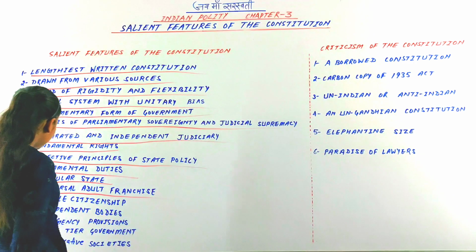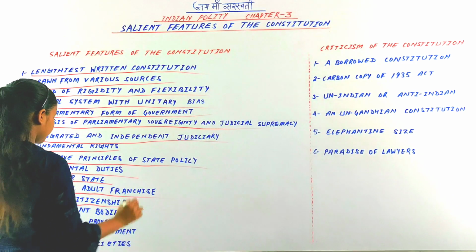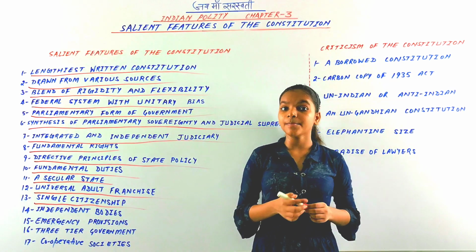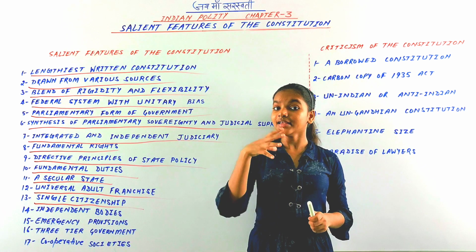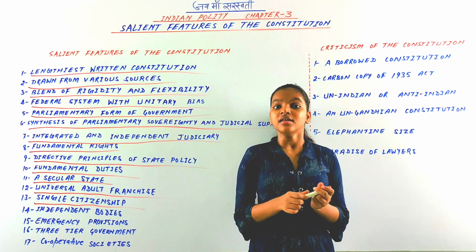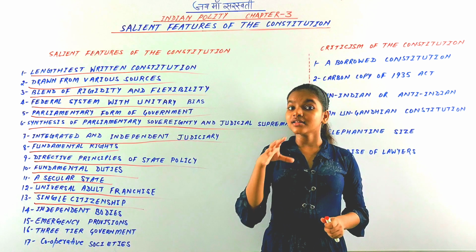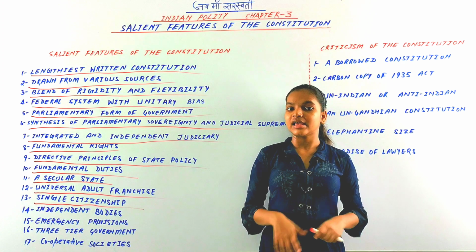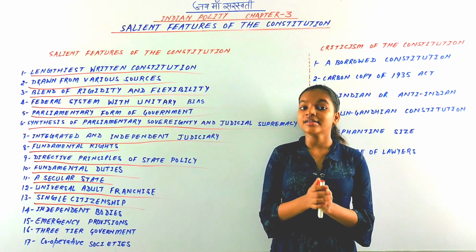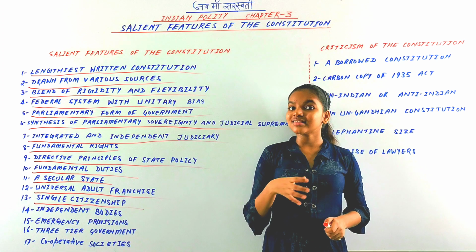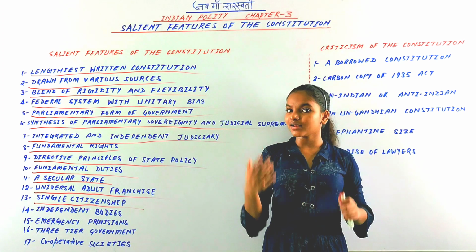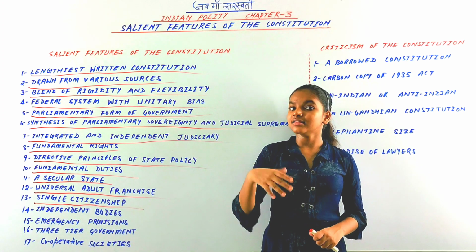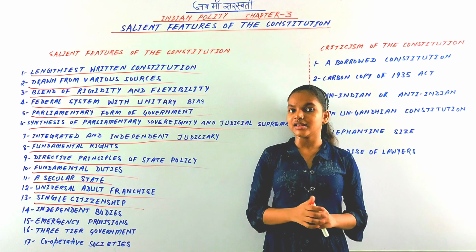So next is single citizenship. In the Indian constitution there is a concept of single citizenship. That is a salient feature of our Indian constitution. Single citizenship means that there is only one citizenship for all citizens of India. Whereas in America, you know, there is dual citizenship. As there is federalism, a dual polity, that is center and state, there are two citizenships, national and state level.